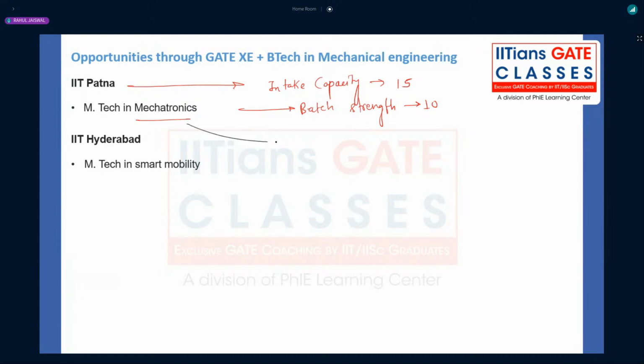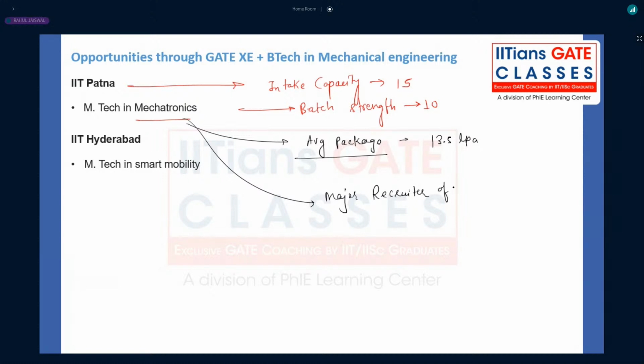And the average package was very shocking, 13.5 LPA, right? And the major recruiter of this particular batch was Mercedes.